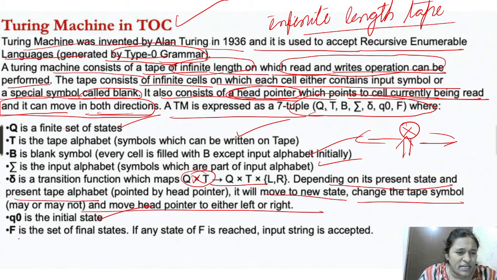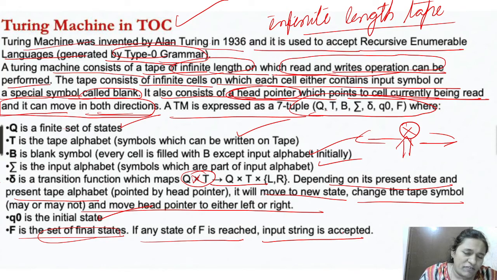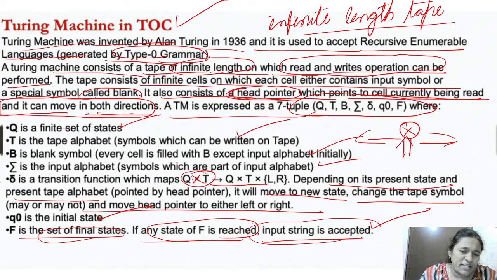Q0 is the initial state, and F is the set of final states. If any state of F is reached, the input string is accepted. If the machine reaches a final state, that means the input string is accepted.